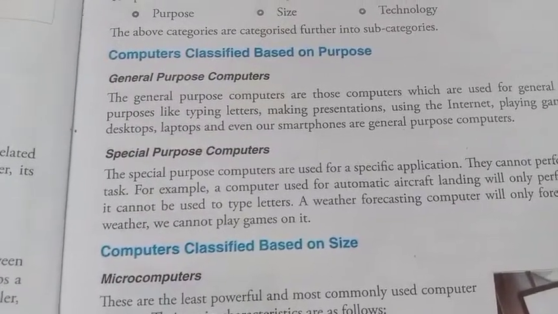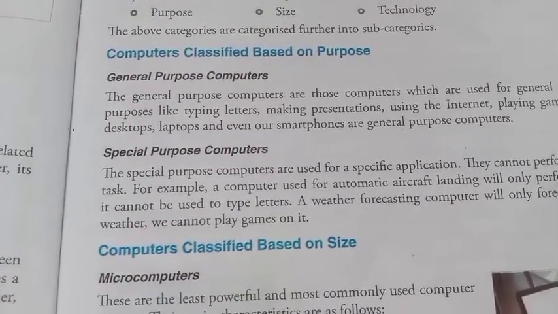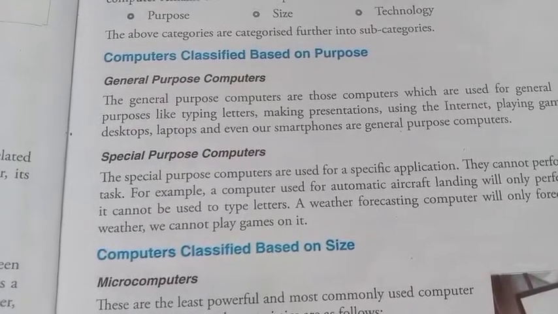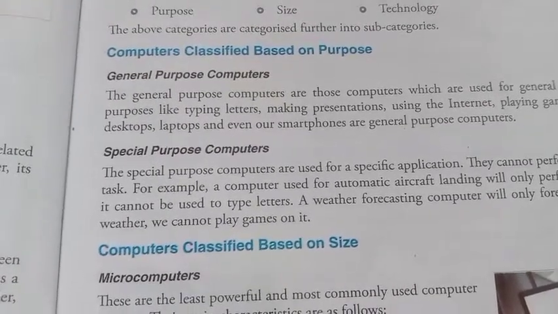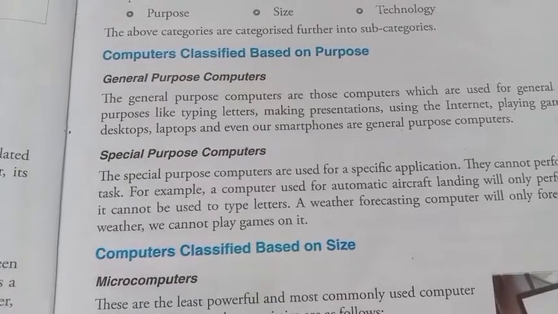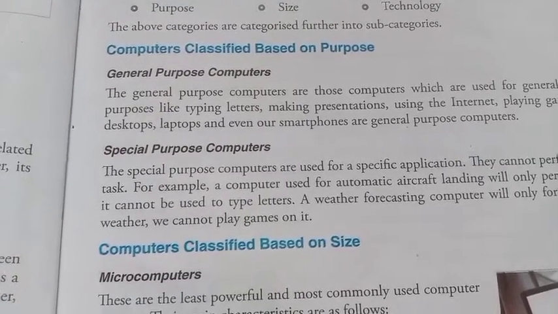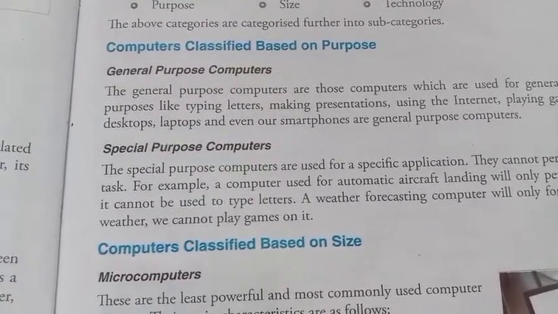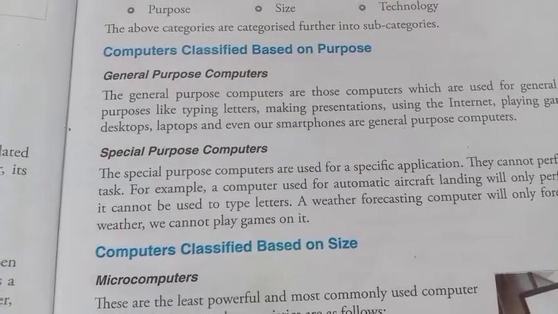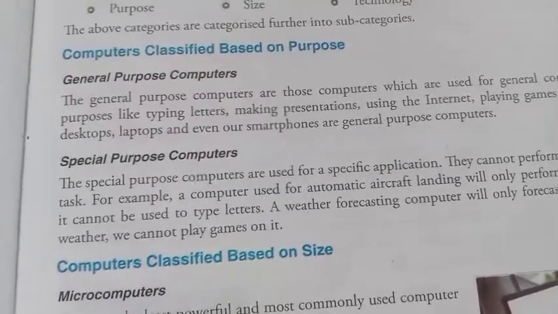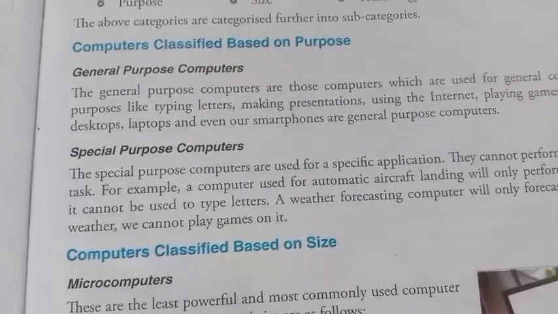A software cannot be utilized without the hardware, and the hardware without a set of programs to operate upon cannot be utilized and is useless. To get a particular job done on the computer, relevant software should be loaded into the hardware.